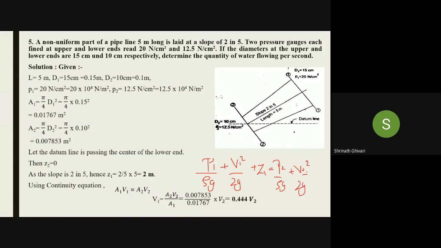So you know P1, 20 into 10 raised to 4 divided by 1000 into 9.81 because water is flowing through the pipe, plus V1, which is equal to 0.444 V2, divided by 2G, 2 into 9.81, plus Z1 is 2 meter, equal to P2 by rho G. P2 is how much? 12.5 by 1000 into 9.81 plus V2 plus Z2.